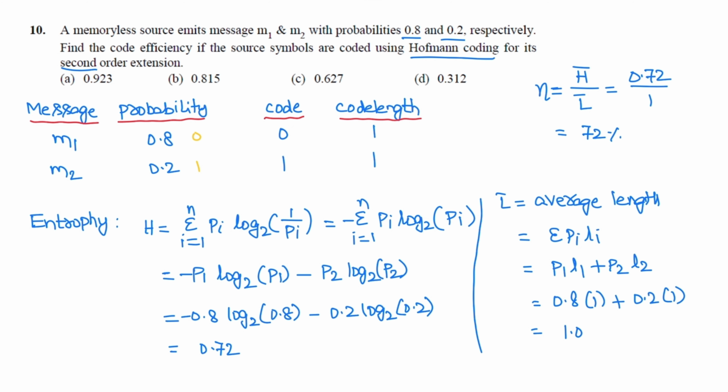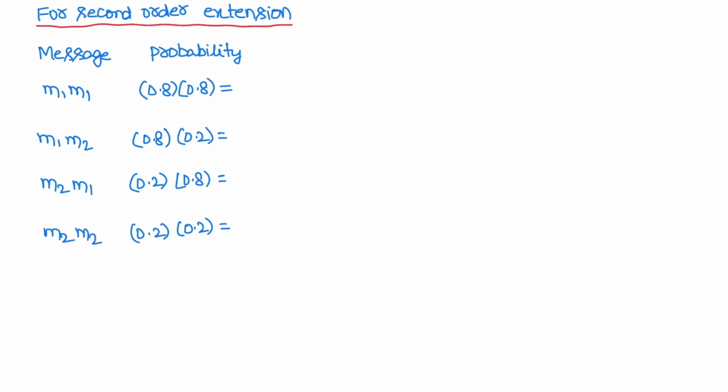In the question, it has been mentioned second order extension. For second order extension, there are two message symbols M1 and M2. For 2 symbols taken 2 at a time, there will be 4 probabilities. The 4 messages are M1 M1, M1 M2, M2 M1 and M2 M2. These are the 4 possibilities, and the corresponding probabilities are 0.64, 0.16, 0.16 and for the last symbol it is 0.04. So let us do the Huffman coding for this group of 4 possible symbols in the second order extension.